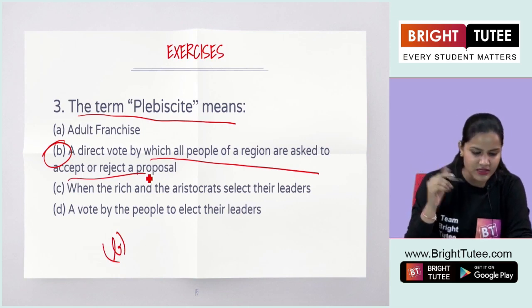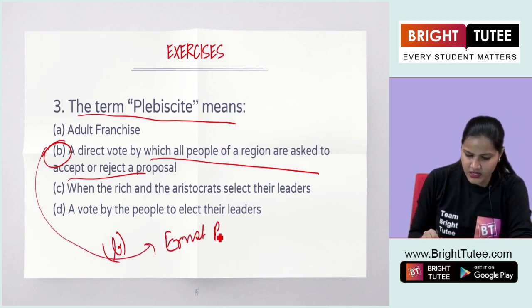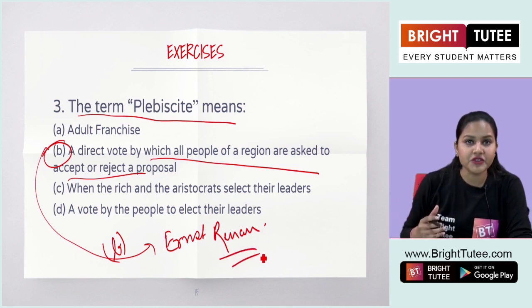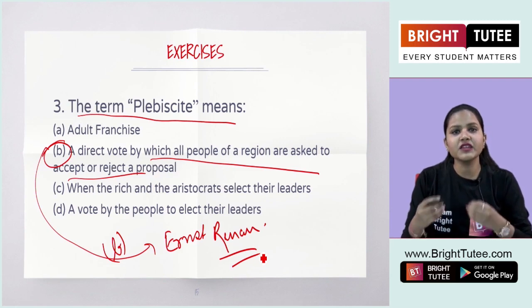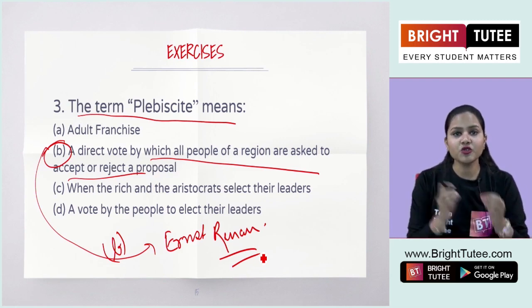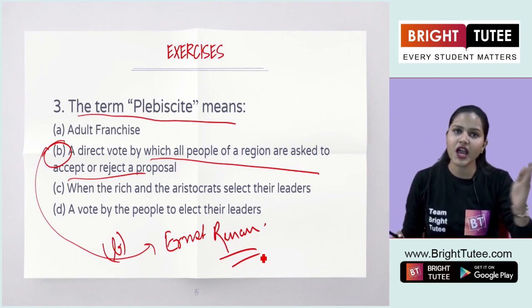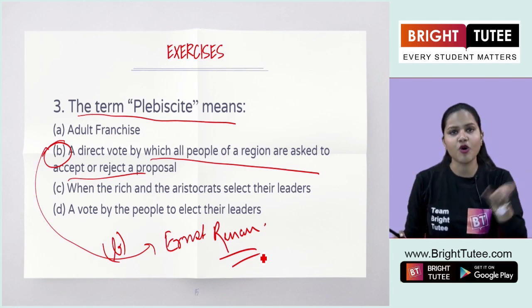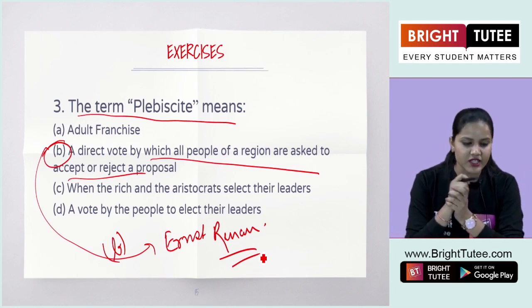We already learnt it through the definition given by Ernst Renan: people who are living in a region are asked certain questions, and if there is any issue, they have to decide through a vote. This is the direct vote in which people can either accept or reject the proposal presented to them. So, thank you.